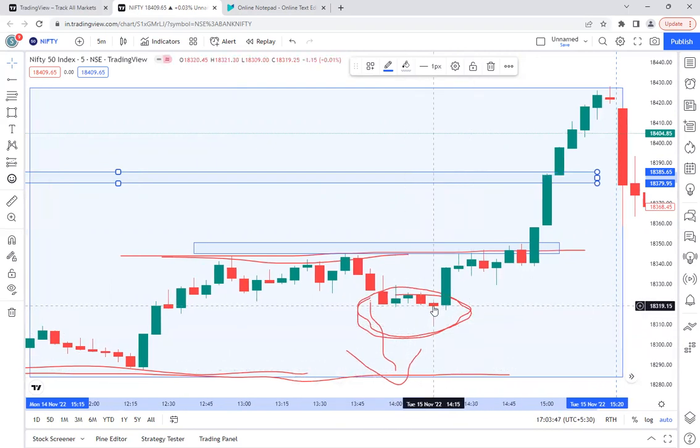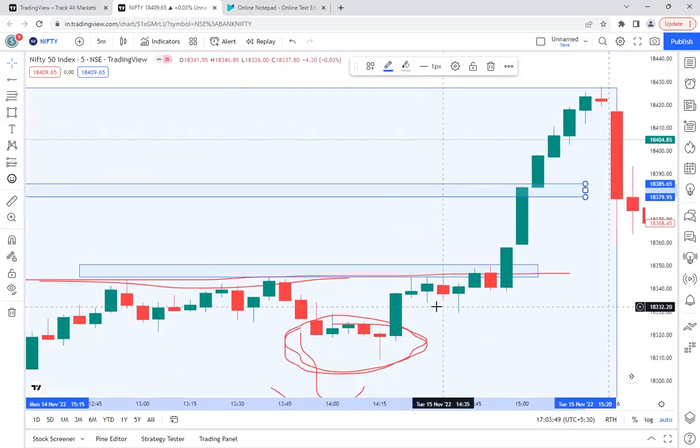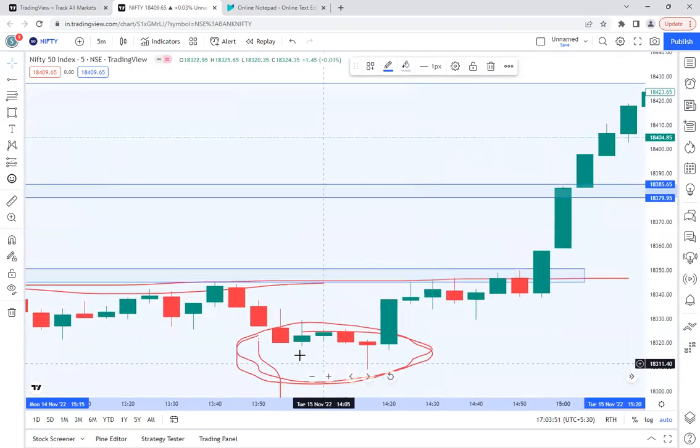But if you observe the closing of the candle, it is above the low of the 2 o'clock candle. Why am I considering this? In this zone, this is the candle that made the maximum low, around 18,318.